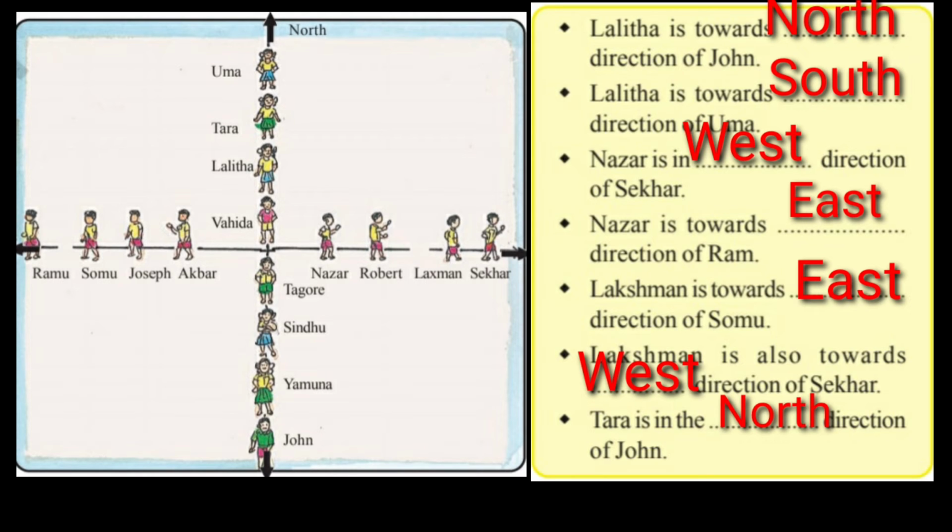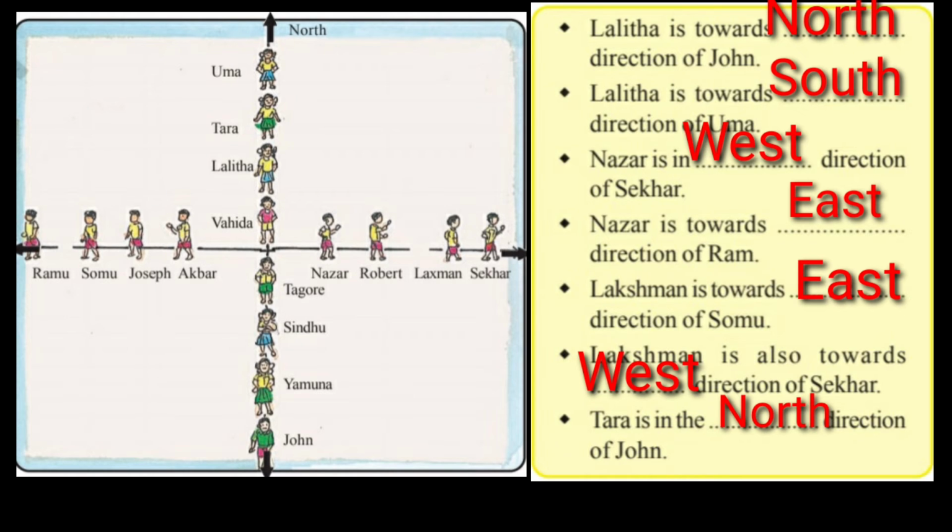You understood or not? Shall I repeat once again? Now here Lalita is facing towards which direction, children? She is facing towards south direction, and even Uma is also facing south direction. So you observe, Lalita is also facing south direction and Uma is also facing south direction.